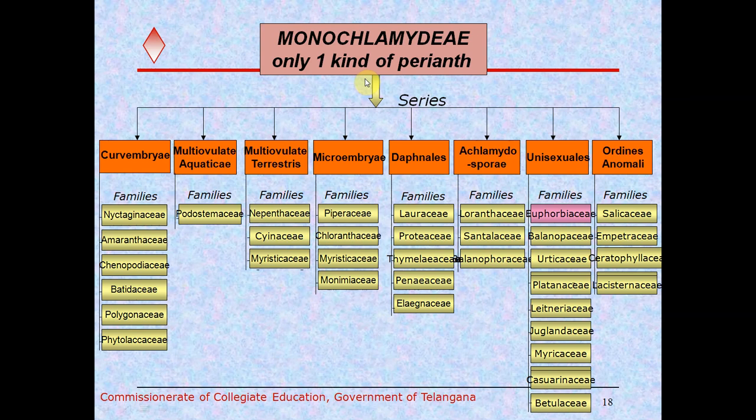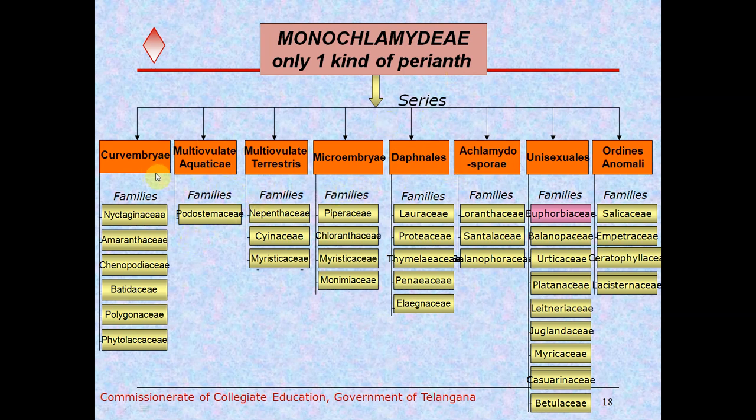Now we come to the third subclass under dicots, that is Monochlamydeae. As the name indicates, it consists of a single perianth whorl. So it is divided directly into series, and series are directly divided into families without orders.